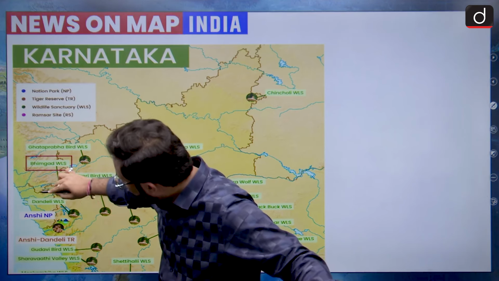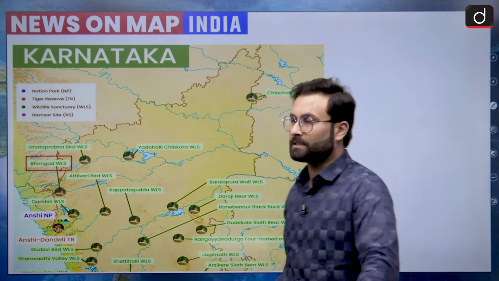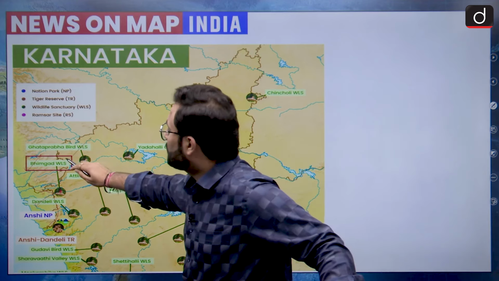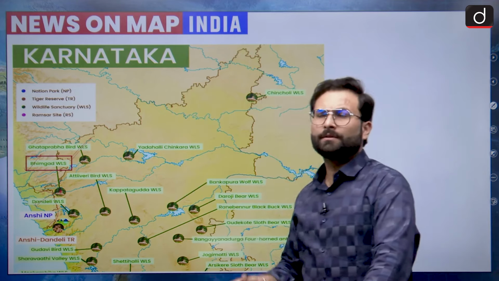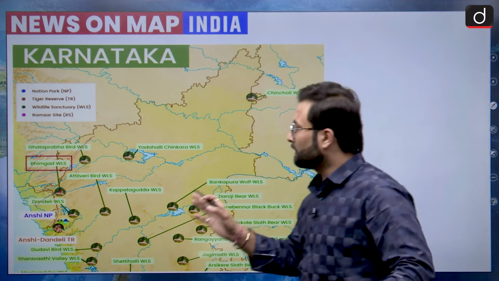We have this boundary of Goa; it will enter Goa and afterwards meet the Arabian Sea. So the origin of the Mahadayi river is basically Bhimgad. This river is also known as the Mandovi river in Goa, as in the local language when it enters Goa they call it the Mandovi river.